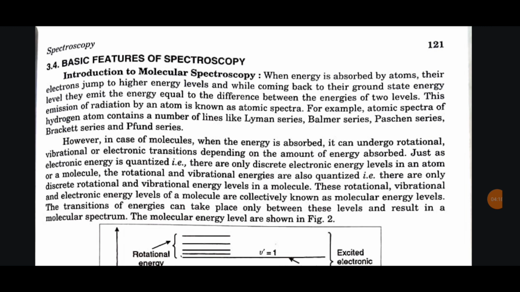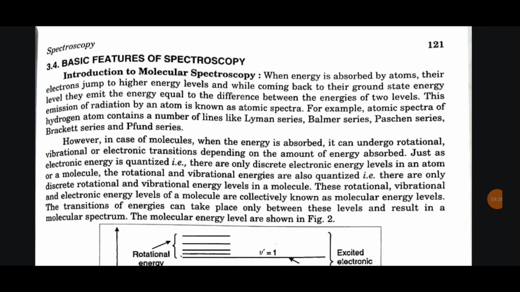For example, atomic spectra of hydrogen atom contains a number of lines like Lyman series, Balmer series, Paschen series, Brackett series and Pfund series. However, in case of molecules, when the energy is absorbed, it can undergo rotational, vibrational or electronic transitions depending on the amount of energy absorbed. Just as electronic energy is quantized, that is, there are only discrete electronic energy levels in an atom or a molecule, the rotational and vibrational energies are also quantized.